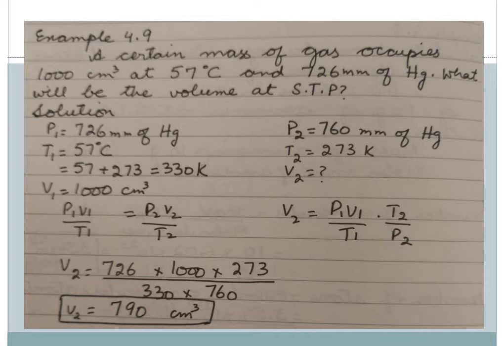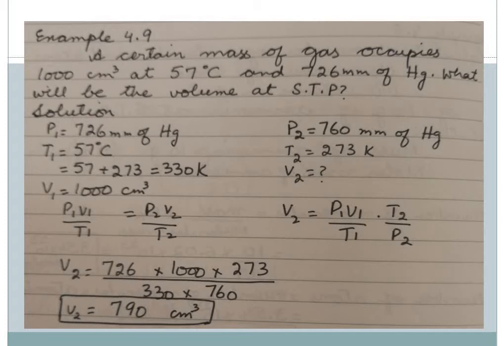So the solution is that P1 is equal to 726 millimeter of mercury, while P2 is not given. They have written it as STP, standard temperature and pressure. So the standard pressure which is taken is 760 millimeter of mercury. T1 is given to us as 57 degrees centigrade, and we have converted it into Kelvin, and it comes to be 330 Kelvin.